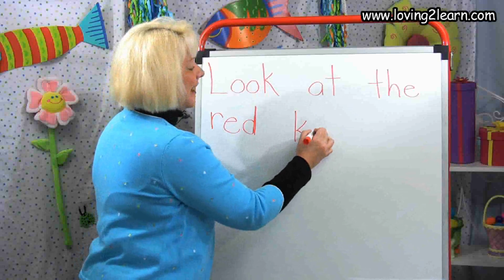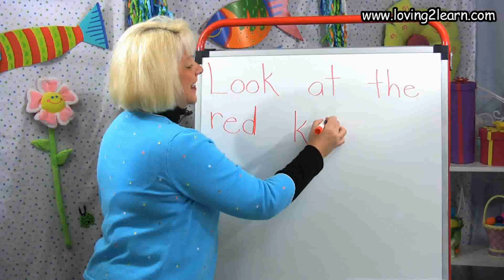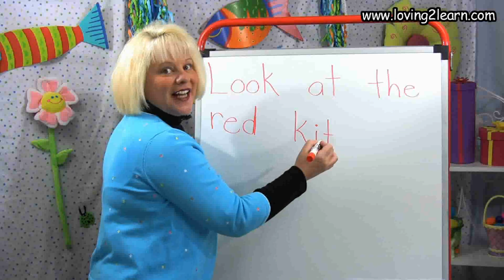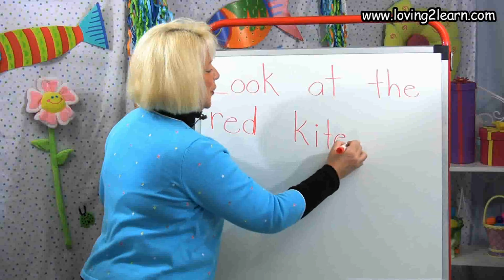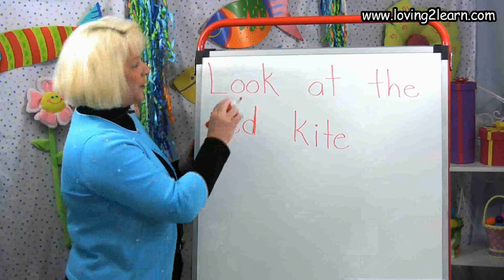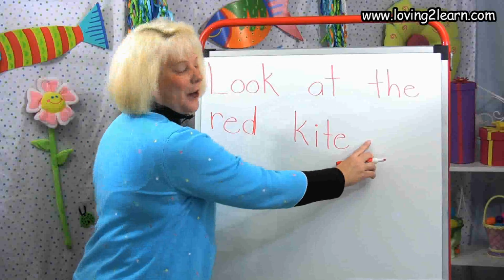Kite. There's that I. Straight line down, dot on top, kite. T. And there's a silent E at the end. Straight line over, circle around. Read the sentence with me. Look at the red kite up.